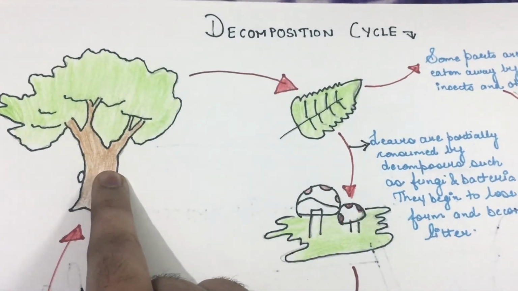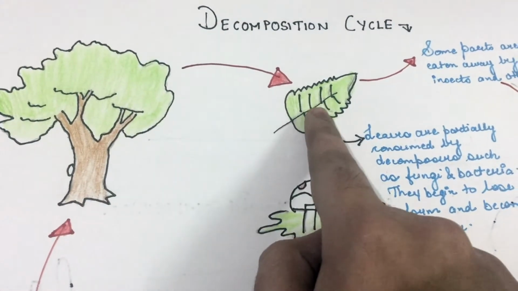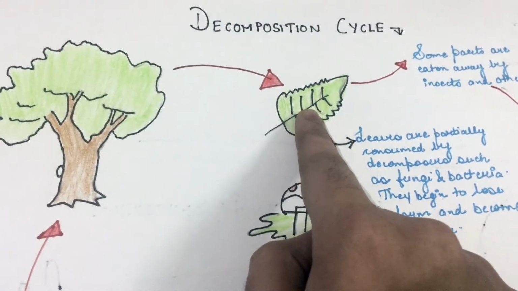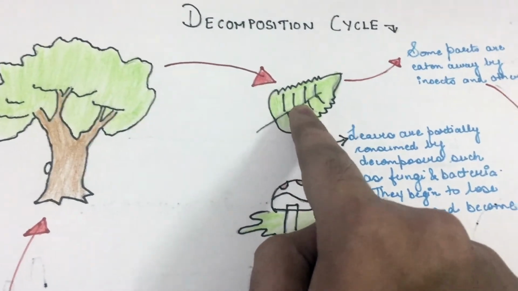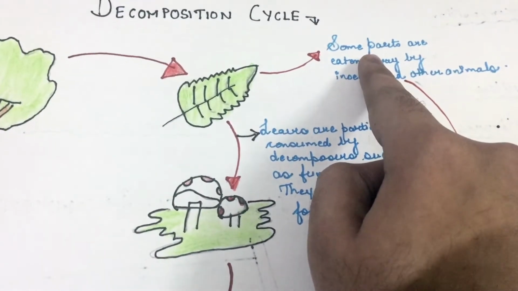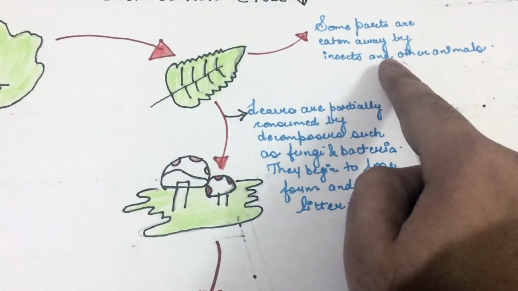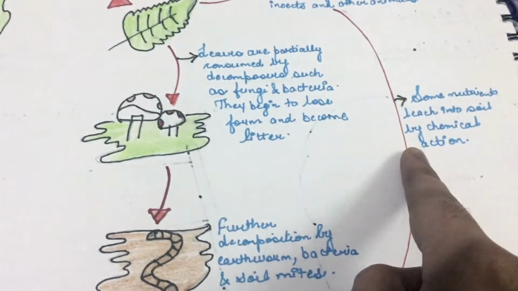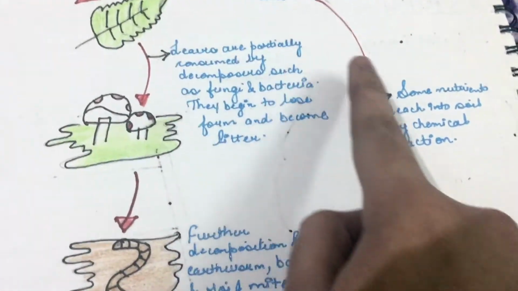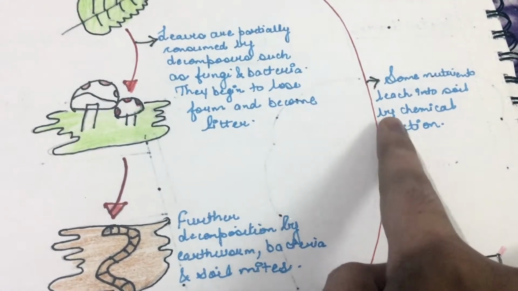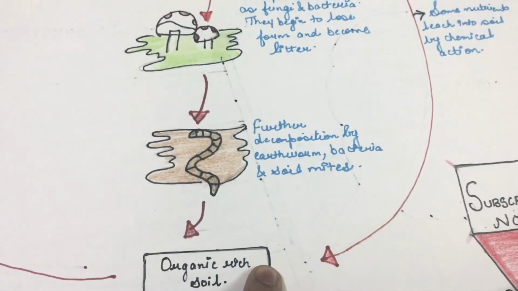Imagine there is a tree. So when a leaf falls from this tree, two things can happen. First, some part of it would be eaten away by insects and other animals, and some of the nutrients from this leaf would leach into the soil by chemical action.